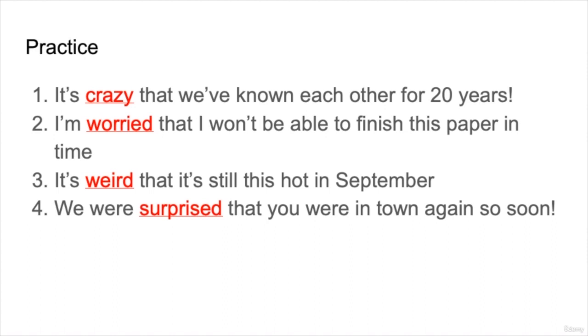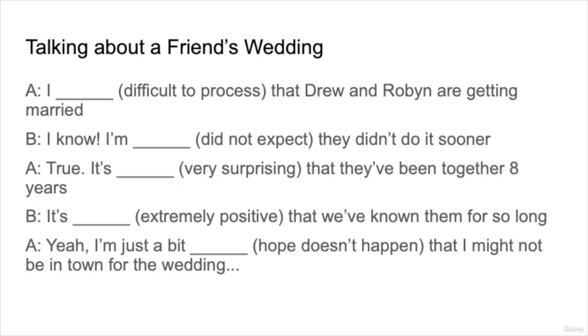It's weird that it's still this hot in September. So this is something that was strange or we found abnormal. We were surprised that you were in town again so soon. So this is something that we didn't expect. So we use surprised.